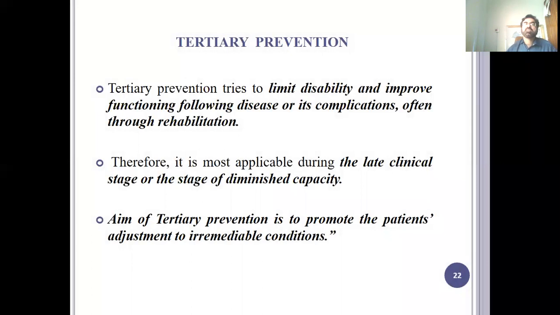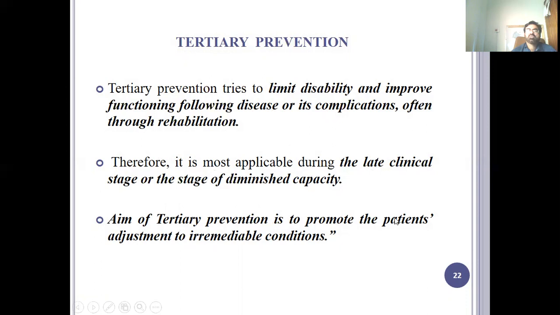Tertiary prevention. Tertiary prevention tries to limit disability and improve function following disease and its complications, often through rehabilitation. The best example is a person with paralysis, quadriplegia or hemiplegia, who is bedridden. So you do a rehabilitative program, that is physical therapy, to bring the patient back to normal, to restore his or her health. And it will take a longer time. Therefore, it is most applicable during the late clinical stage or the stage of diminished capacity.